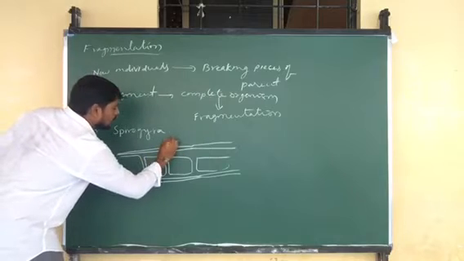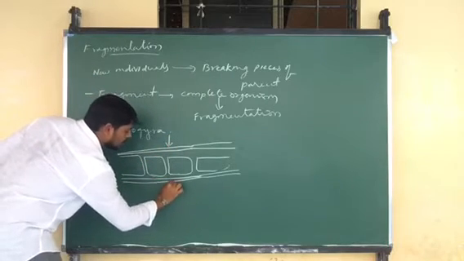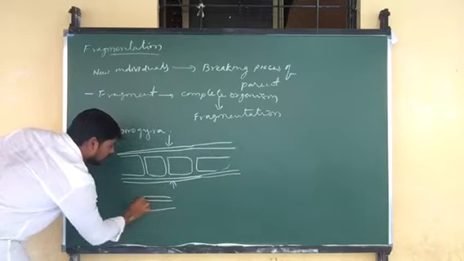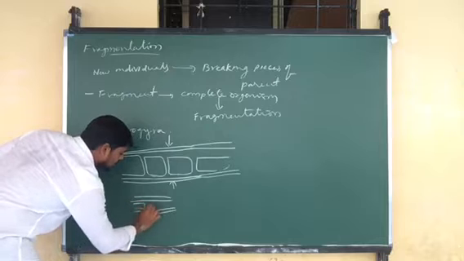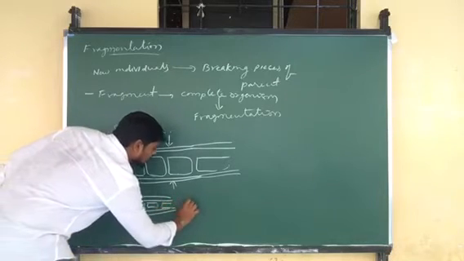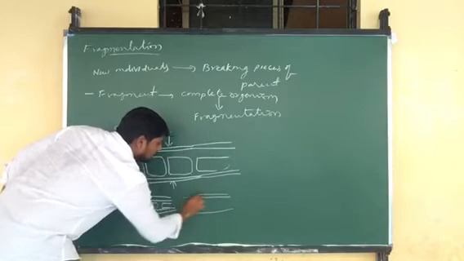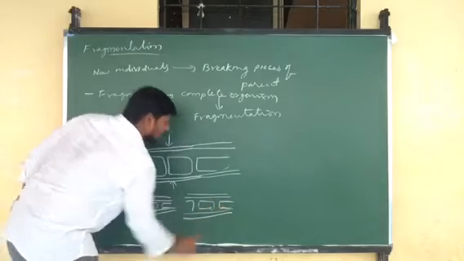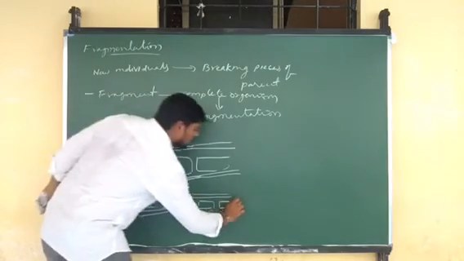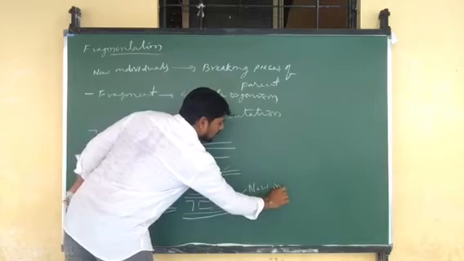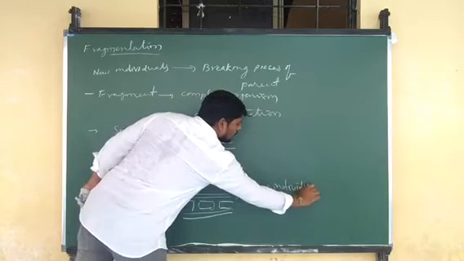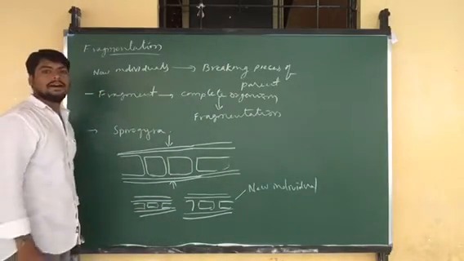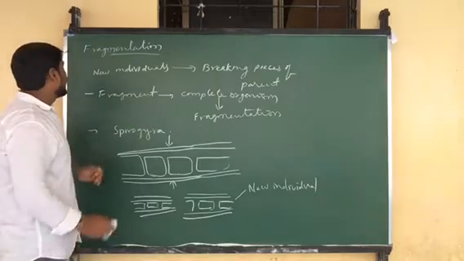So in case a cut starts near here, what is happening? Each piece which is separated from the Spirogyra starts developing into a complete organism. This is a new individual. Two new individuals start developing and grow into complete organisms. This is what we call fragmentation.